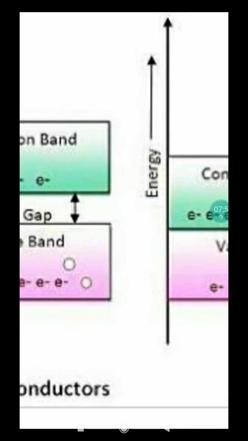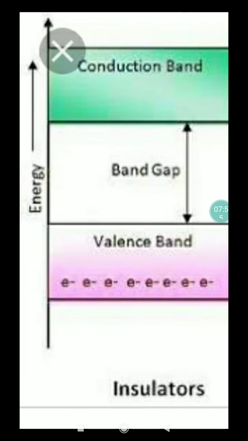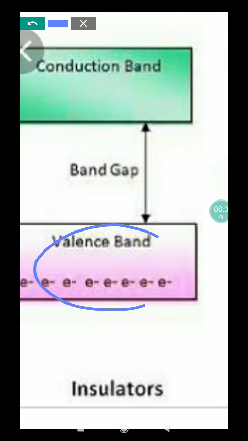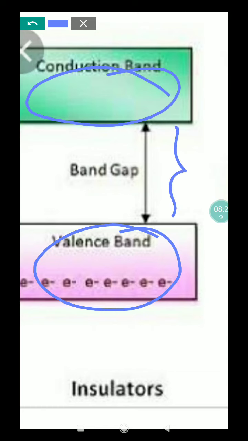Next one is the insulator. Here in the insulator, the valence band is completely filled with electrons, and the conduction band is completely empty. The band gap between these two, the energy difference, is too large. This is called the band gap. The valence band and conduction band in the insulator are separated by this large energy gap.